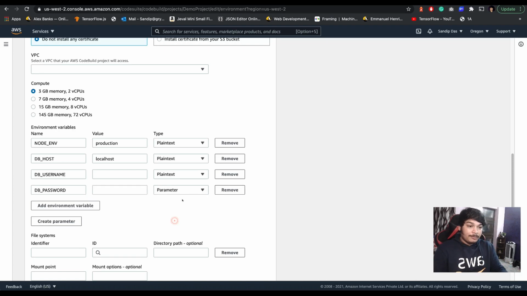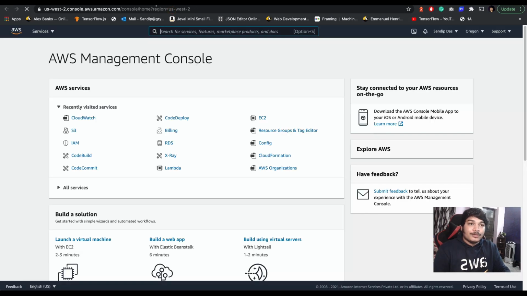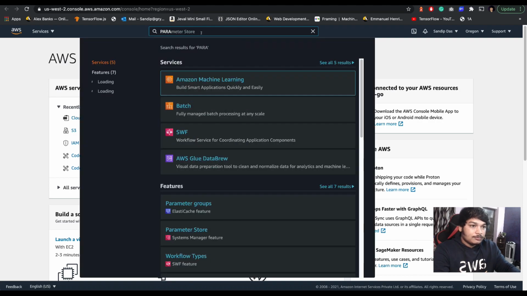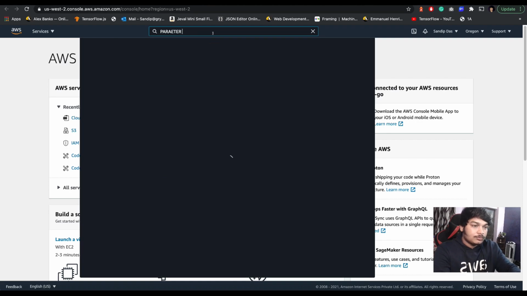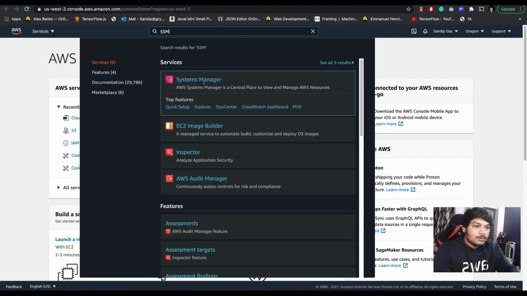We'll use Parameter Store. Now let's do it. In AWS, you have a service called Parameter Store. Let's go to SSM, Systems Manager.